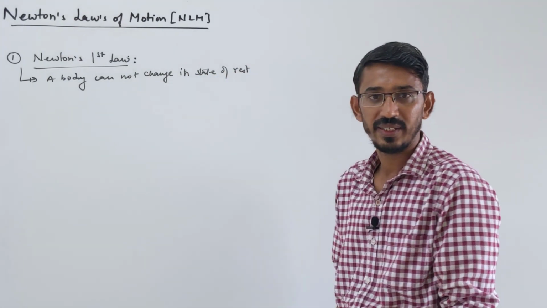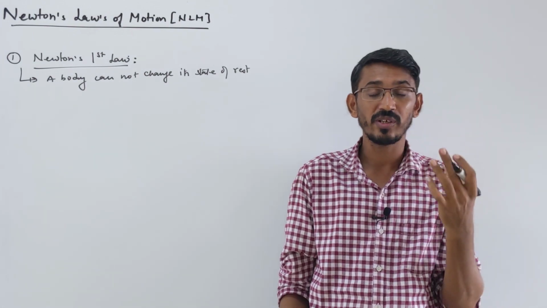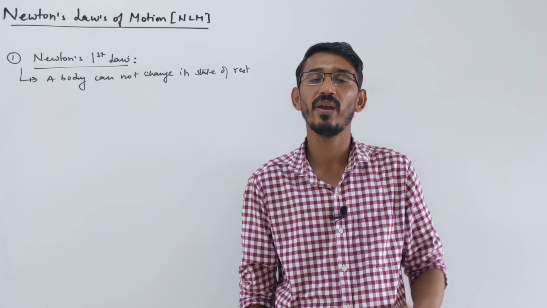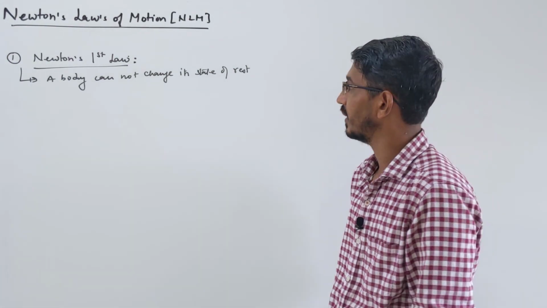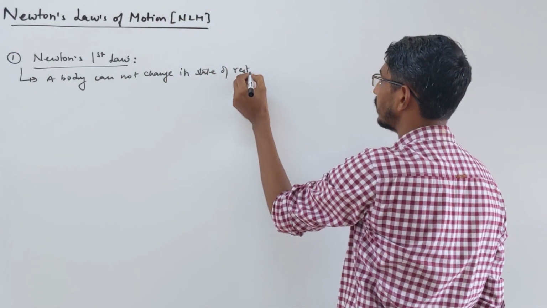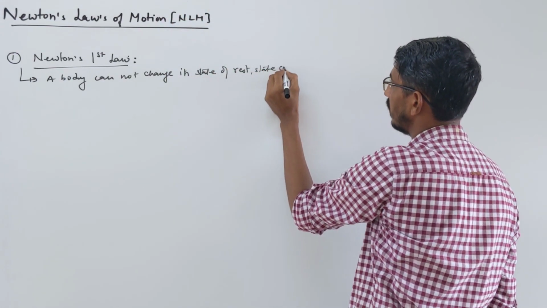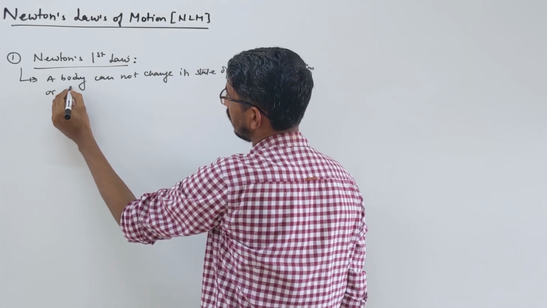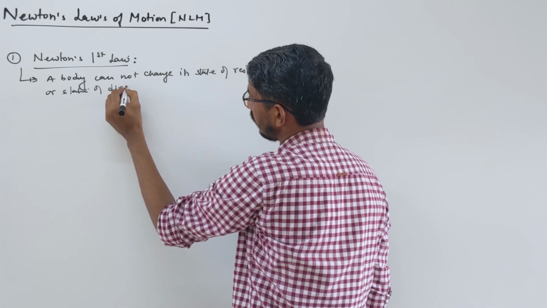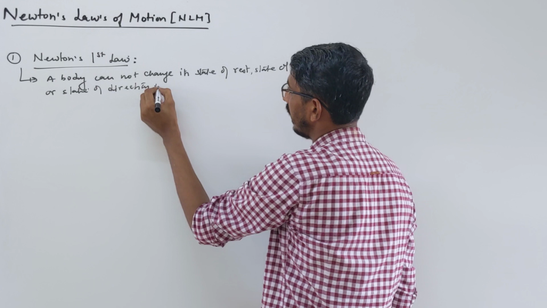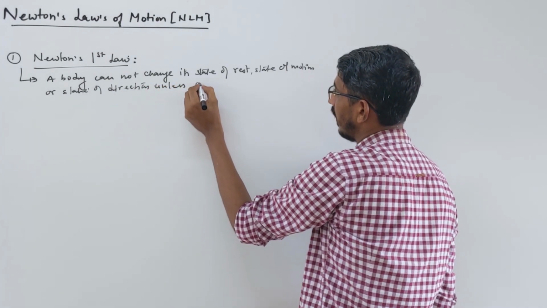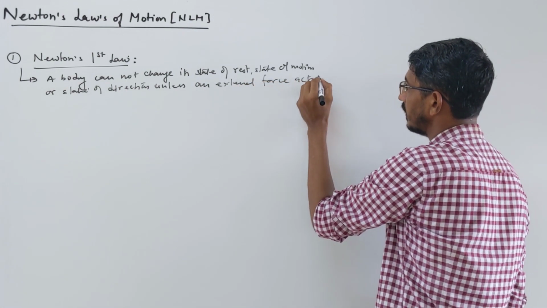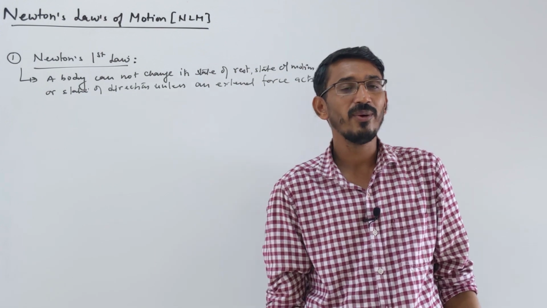Three states we talk about: if no external force is acting on the body, then its state, like being at rest, or being in motion, or moving in a particular direction, will not change unless an external force acts. A body cannot change its state of rest or state of motion, or you can say direction also, because force can change direction also, unless an external force acts.